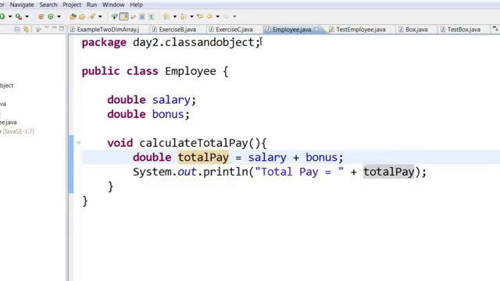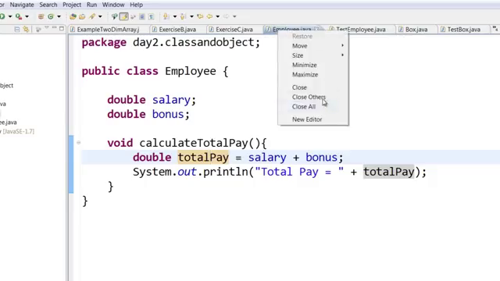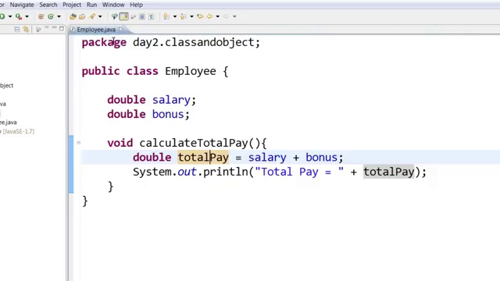Also, if you have lots of classes opened here and you feel like, I want to close the others, you can just right click on the class and say close others. So you'll have only one class open at a